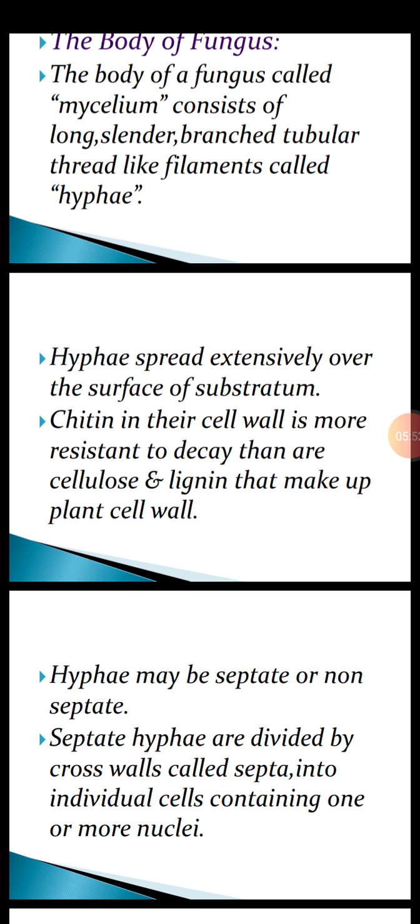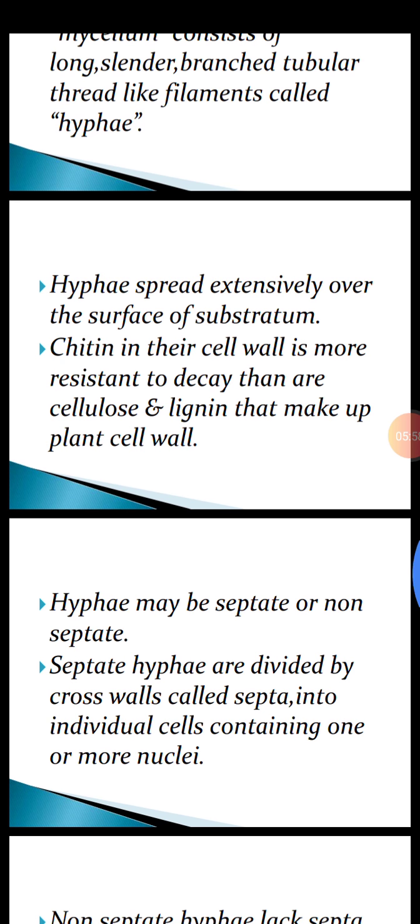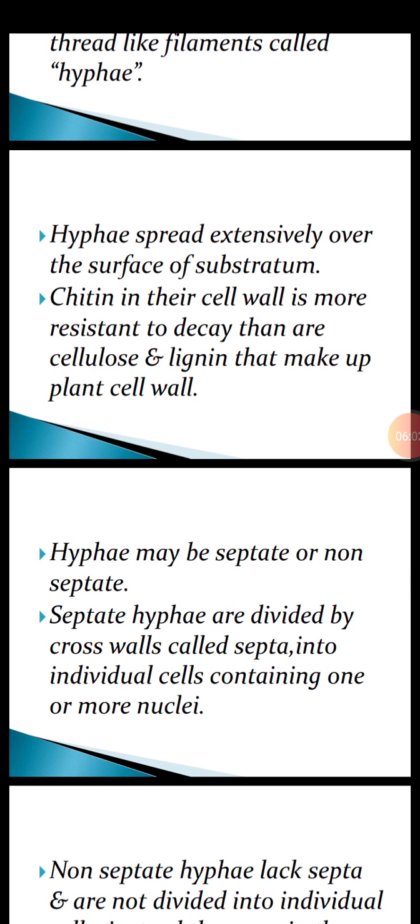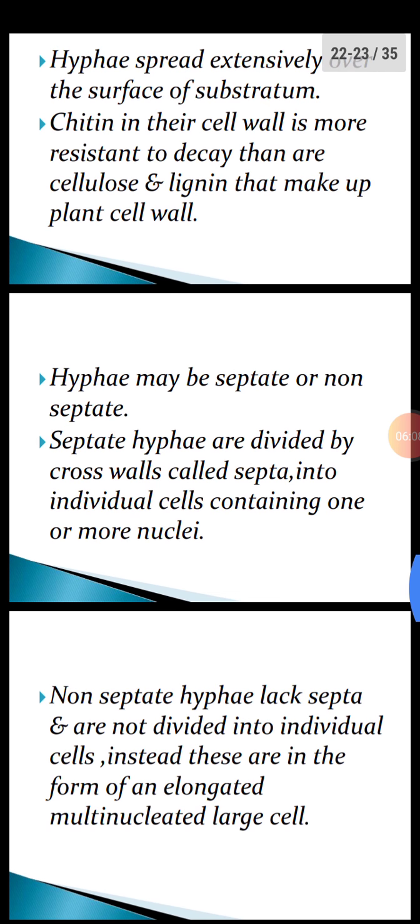Hyphae spread extensively over the surface of the substratum. Chitin in their cell wall is more resistant to decay as compared to the cellulose and lignin that make up the plant cell wall. So they are resistant to decay. Hyphae may be septate or non-septate. Septate means having separations, cross walls, and non-septate means having no cross walls, no separations.